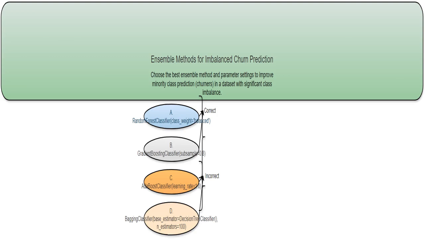This section introduces the core problem, using ensemble methods in machine learning to predict customer churn, which is especially challenging when dealing with an imbalanced dataset, more non-churners than churners.